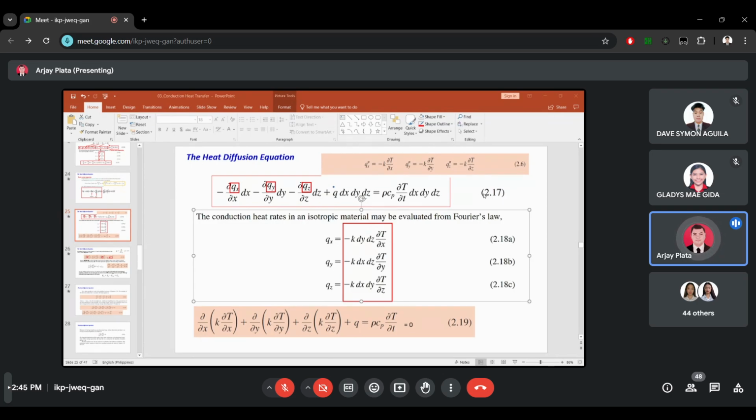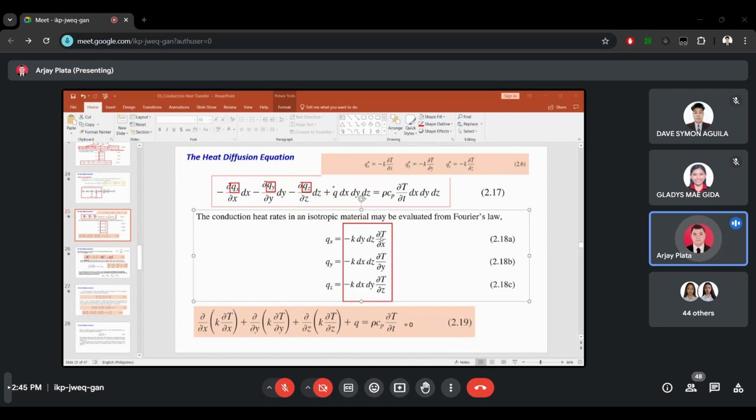What do you think will be cancelled out when you substitute this equation into 2.17? Okay, do you want to call a friend? Yung partial derivative ko po. No, it's not the partial derivative.